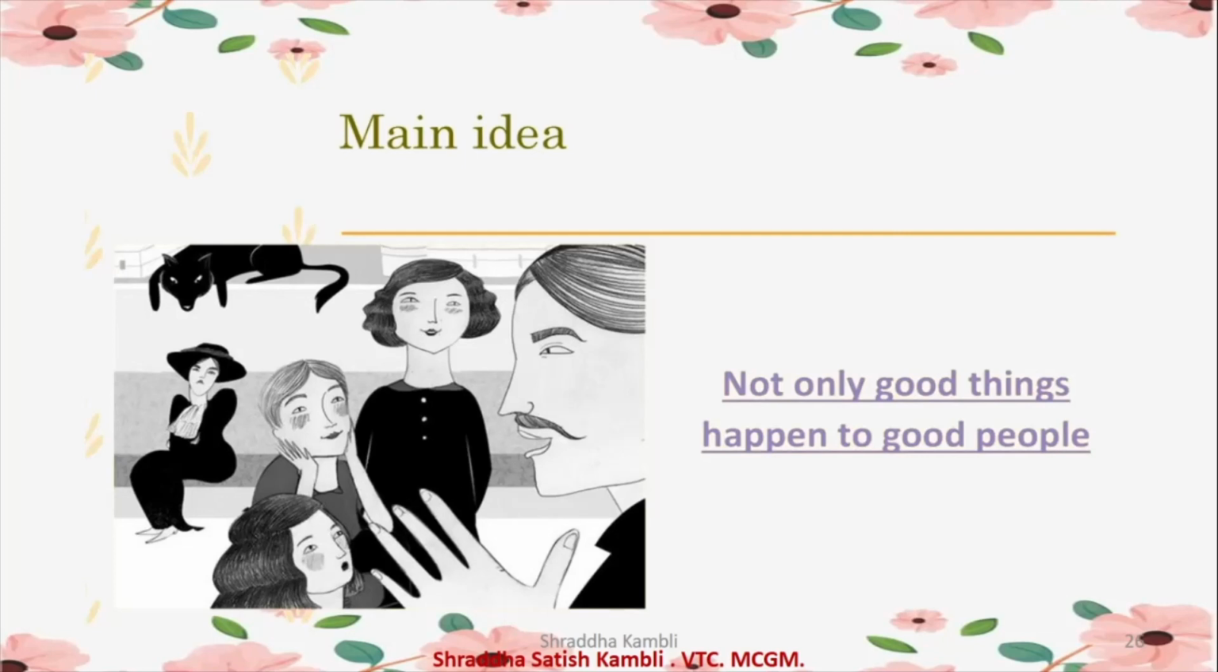The end of the story which the aunt had told was very predictable: the girl was very good, so she got saved. But here the main idea behind the story of the bachelor was that not only good things happen to good people. So you might be a very good person, but bad things could happen to you too. So that is the main idea of the story, The Storyteller.